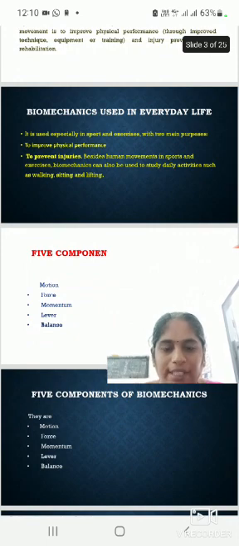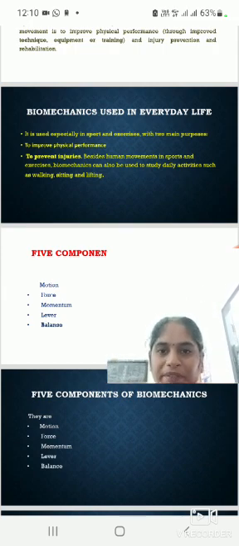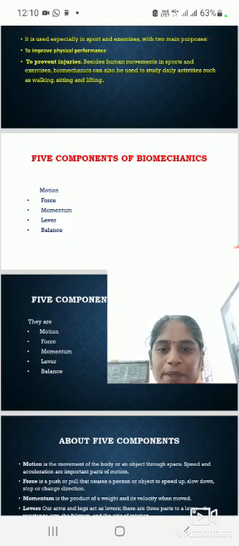We can use this word biomechanics in everyday life, especially in sports and exercise, for two purposes. The first purpose is to improve physical performance, and the second purpose is to prevent injuries. The five important components of mechanics are motion, force, momentum, lever, and balance.